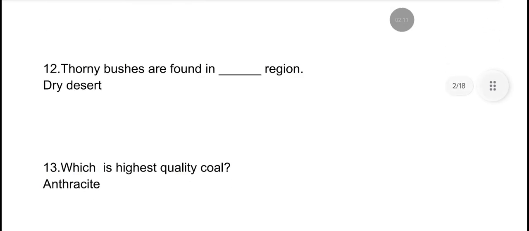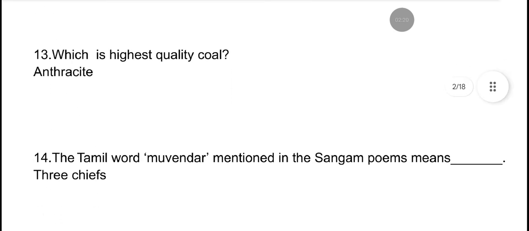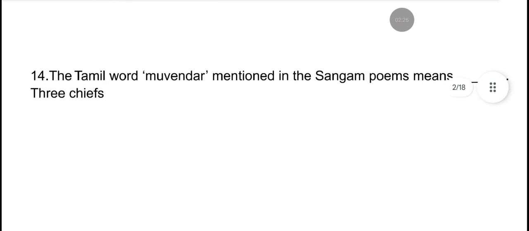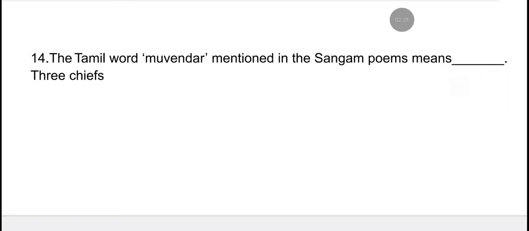Thorny bushes are found in Dash region. Thorny bushes are found in dry desert region. Which is highest quality coal? Anthracite is. The Tamil word Movinder mentioned in the Sangam poems means three chiefs.